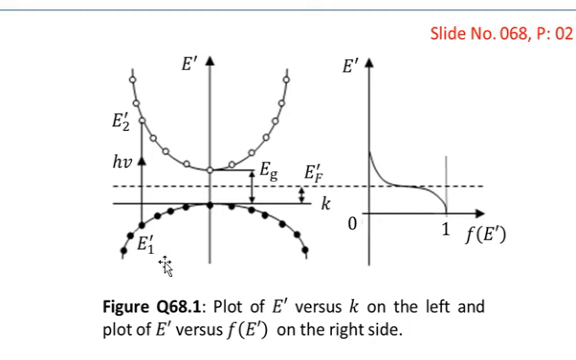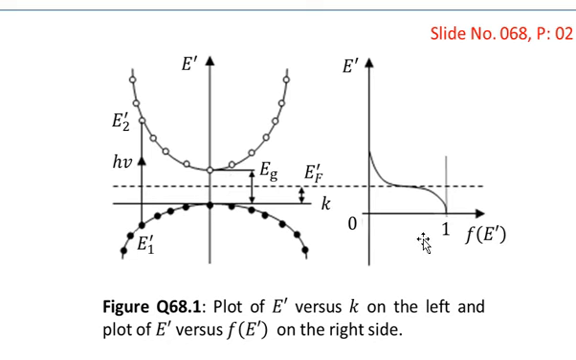We have also shown the situation in which an electron in the state E1 prime in the valence band is pumped with the energy h nu to a level E2 prime of the conduction band. So you see that h nu is the pump energy. That is, you supply this energy to the semiconductor material, and an electron with energy E1 prime in the valence band is raised to the conduction band with the state E2 prime. So this is the description for the plot of E prime versus K.